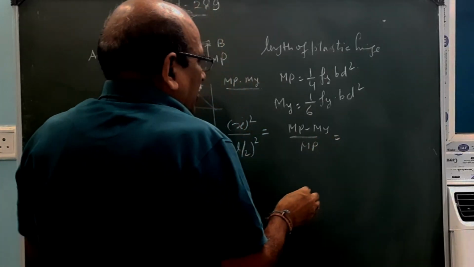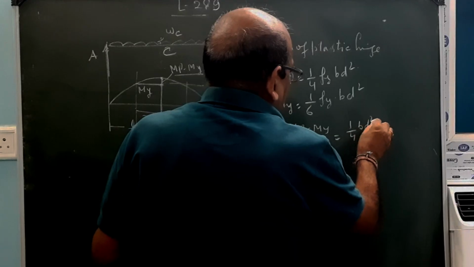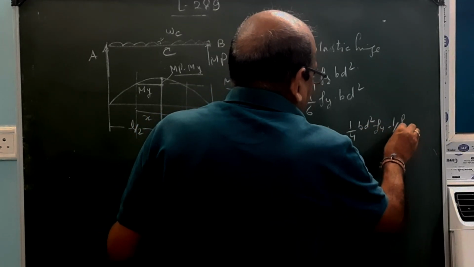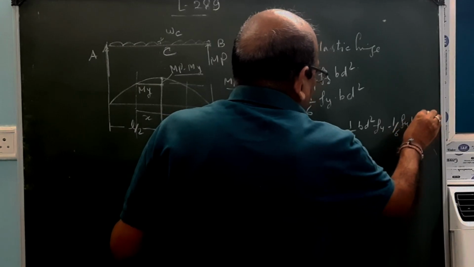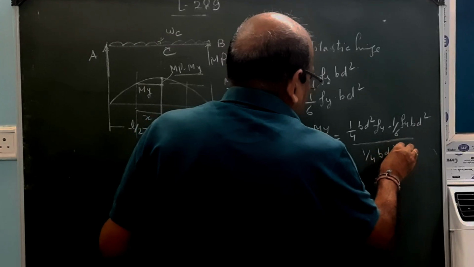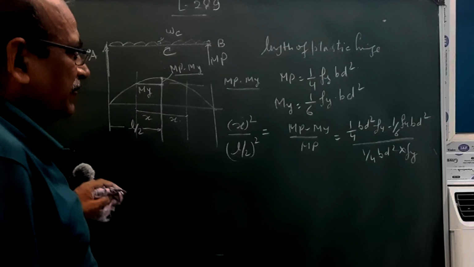So this will be 1 by 4 Bd square Fy minus 1 by 6 Fy Bd square divided by 1 by 4 Bd square into Fy.